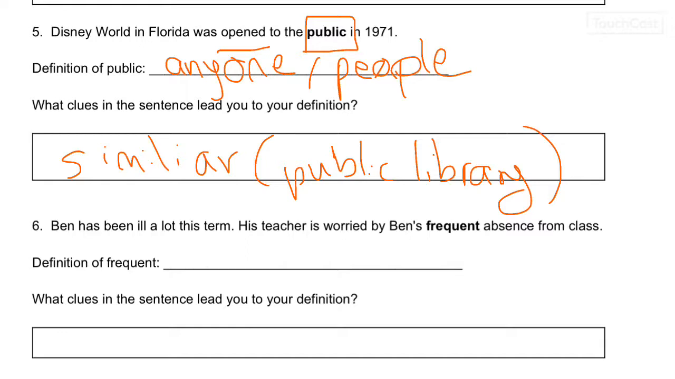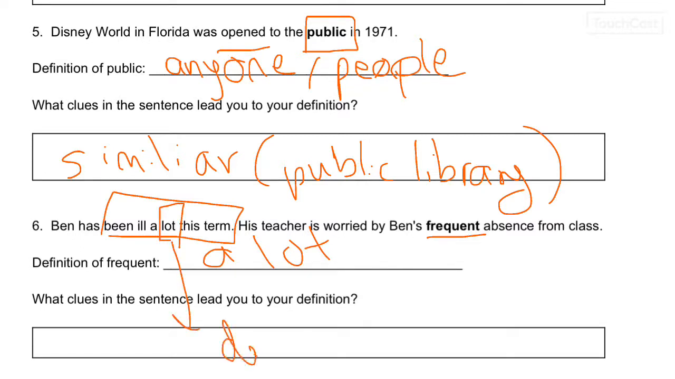For number 6, Ben has been ill a lot this term. His teacher is worried by Ben's frequent absence from class. Let's see what frequent means. So, he has been ill a lot this term. And if you are frequently absent, that means a lot. And it actually told me the definition right here. So it gave me the definition. Sometimes they do that.